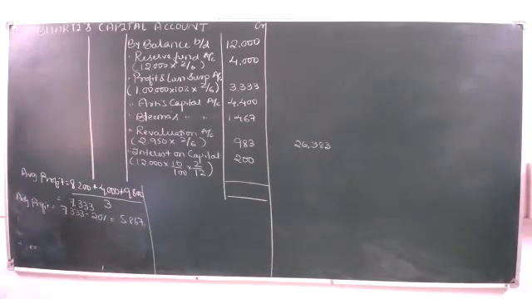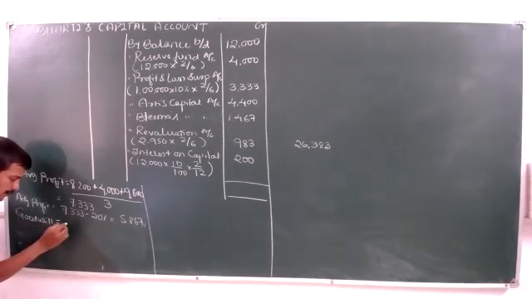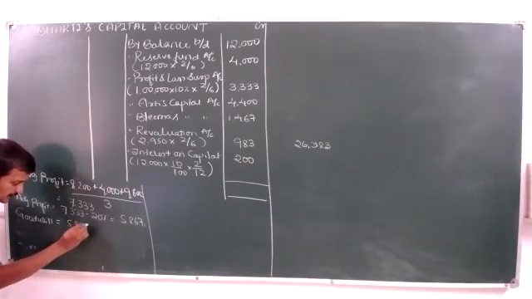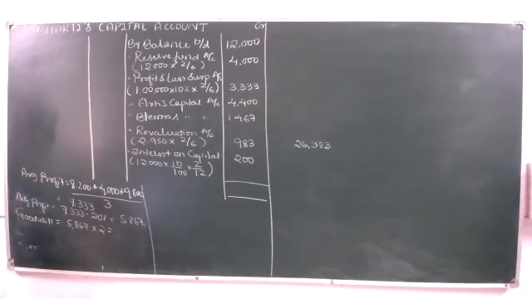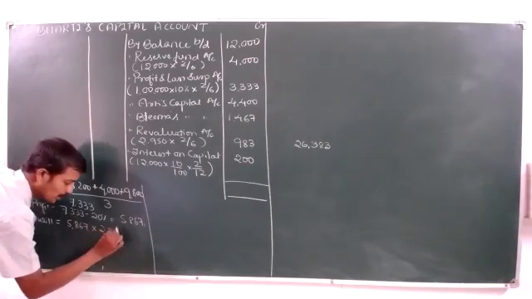And after that, what they have said is goodwill is twice of this, that is 5,867 into 2. Just check whether the word twice is mentioned there or not. Can you tell me what is 5,867 into 2? $11,734. Okay.